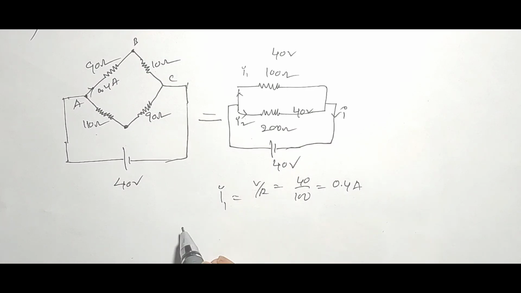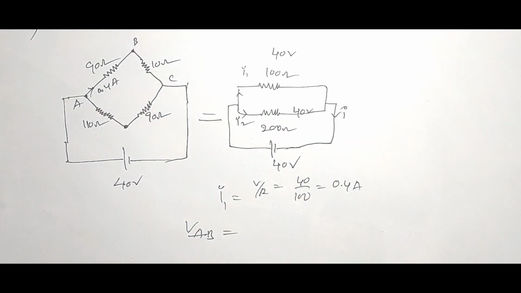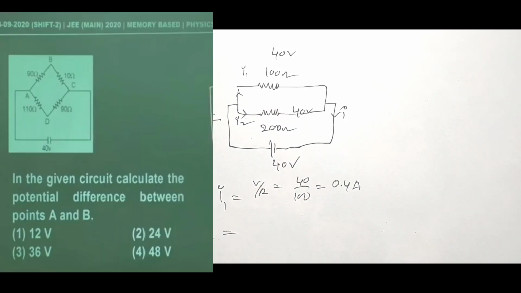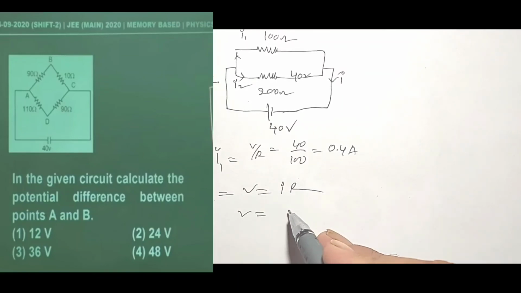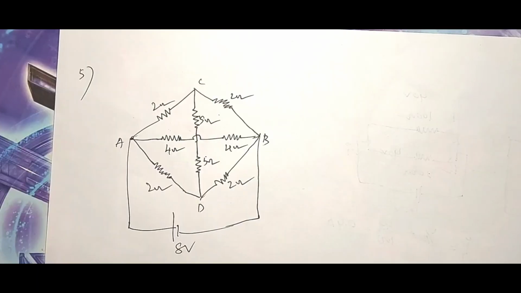Now we want to find out the potential difference between A and B, here in this diagram. So V is equal to IR. I means 0.4 amperes. R means 90. So V is equal to 36 volts. So our option is option 3. Option 3 is our correct option.